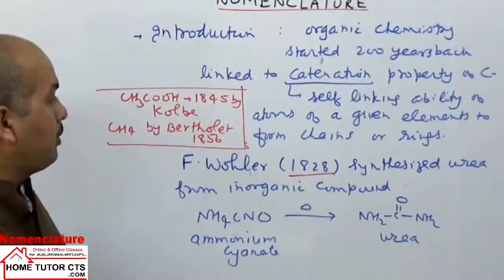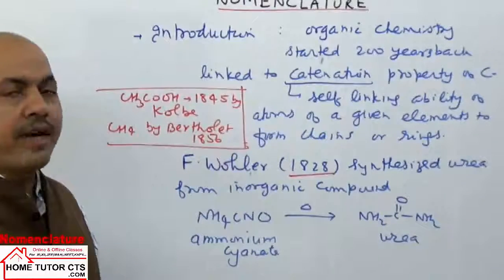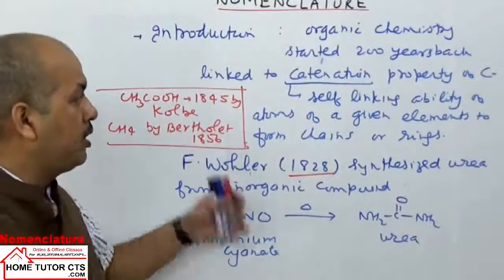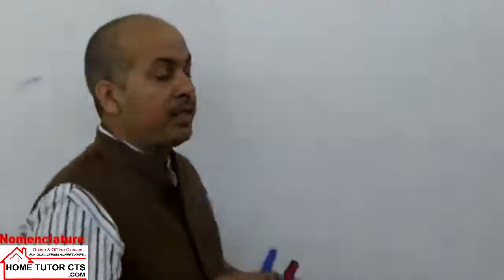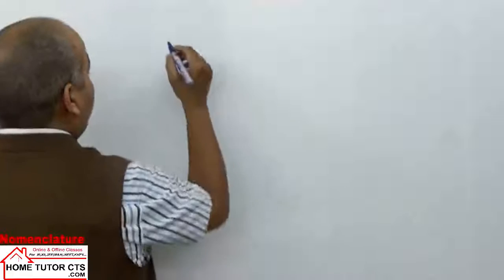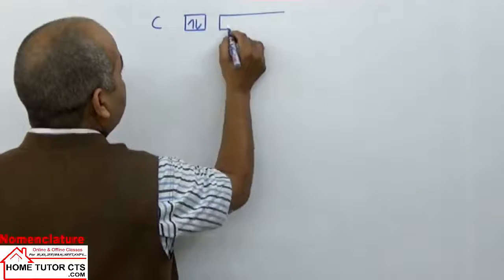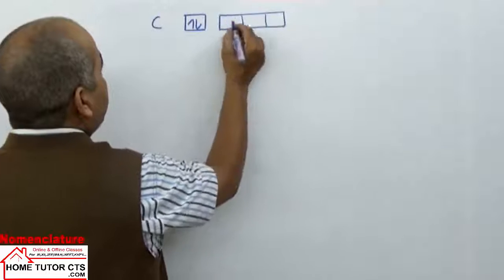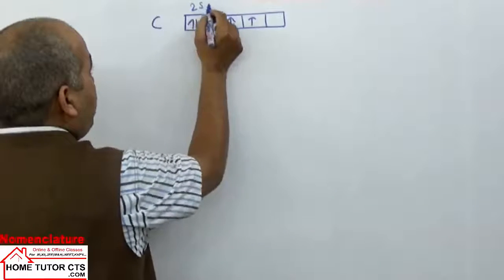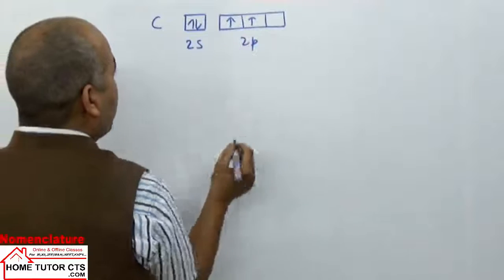Now before we take classification or other things, we can take the basic structure of carbon's tetravalency. Carbon has tetravalency. Why? This can be explained from carbon's electronic configuration. When you take carbon's electronic configuration, the outermost shell has 2s and 2p orbitals in the ground state.